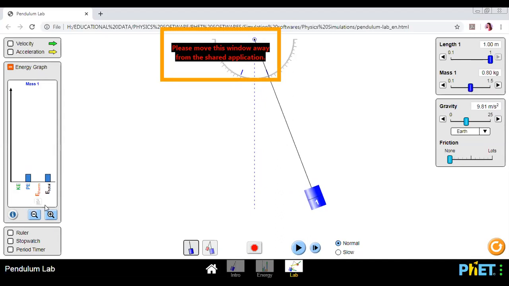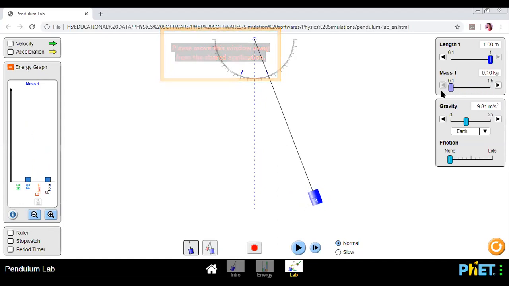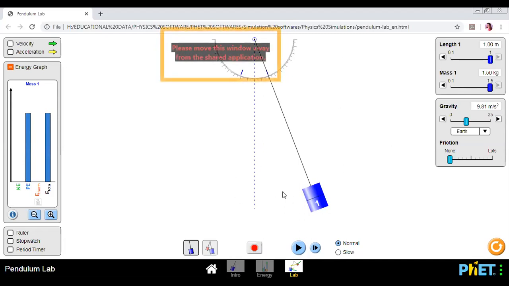Let me magnify it a bit. Now see, I'm increasing the mass. See what happens to the potential energy. The potential energy is increasing. I decrease the mass of the bob, and see what happens to the potential energy. The potential energy is increasing and decreasing as I'm changing the mass of it. Remember this, because the mass of the bob again plays an important role.